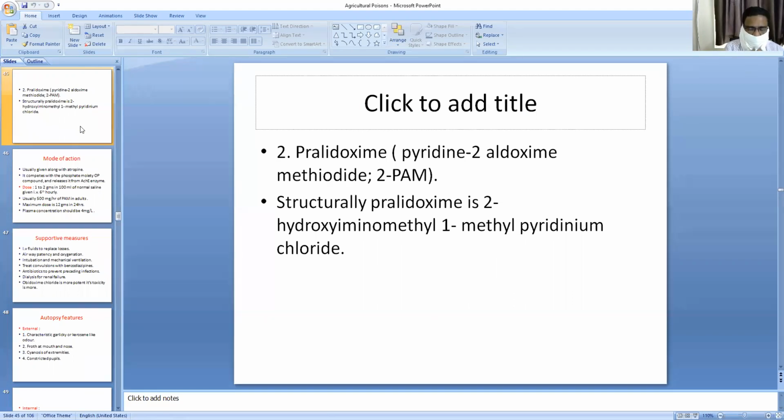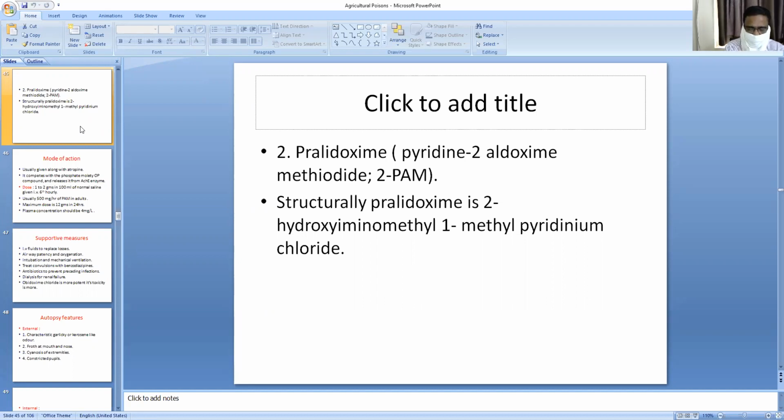These act by competing for the phosphate moiety or serine moiety of the organophosphorus compounds and neutralize the action of organophosphorus compounds. These oximes compete for the serine moiety or phosphate moiety of the organophosphorus compounds and inactivate the organophosphorus compound poisoning.